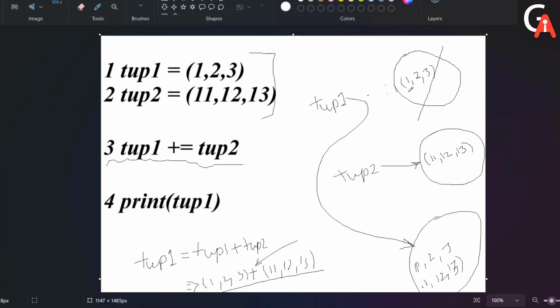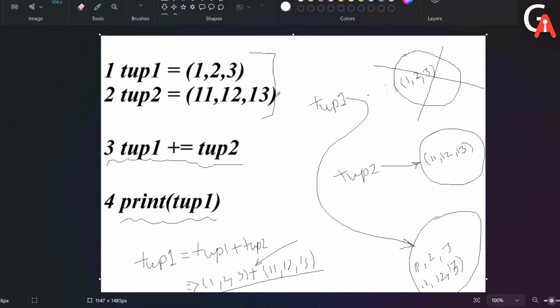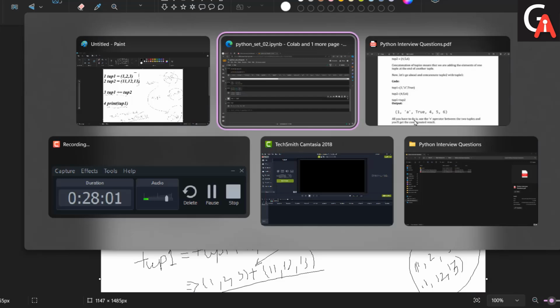The object first created for tup1 has no reference variable, so it is available for garbage collection. That's why when I print tup1, I get the object which contains 1, 2, 3 and 11, 12, 13. So the tuple is still immutable. It's just that a different object is created for the different line of code; the existing objects are not modified. Clear? This is the stuff we have with respect to tuple mutability and immutability.